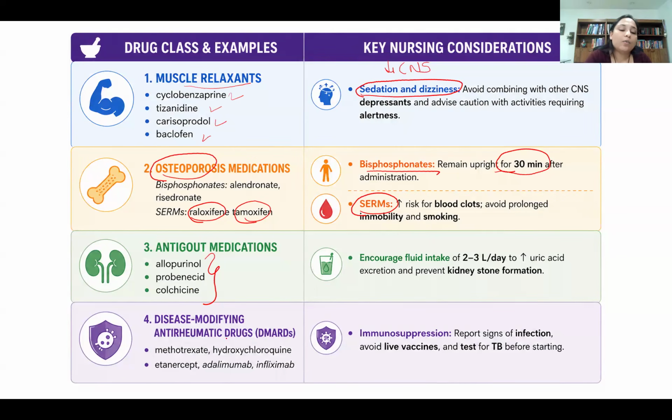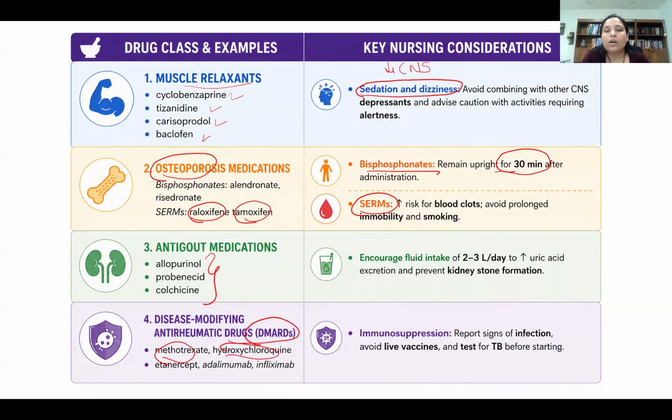Okay, and another one that we talked about is anti-rheumatic drugs. Anti-rheumatoid drugs include methotrexate and hydroxychloroquine. Hydroxychloroquine, you have to remember that story. We have to check the eye before starting hydroxychloroquine for rheumatoid arthritis because it causes retinal damage. Anytime the patient is on hydroxychloroquine, if the patient develops any blurred vision, halos around things while seeing something, or any vision-related problems, we need to notify the healthcare provider.